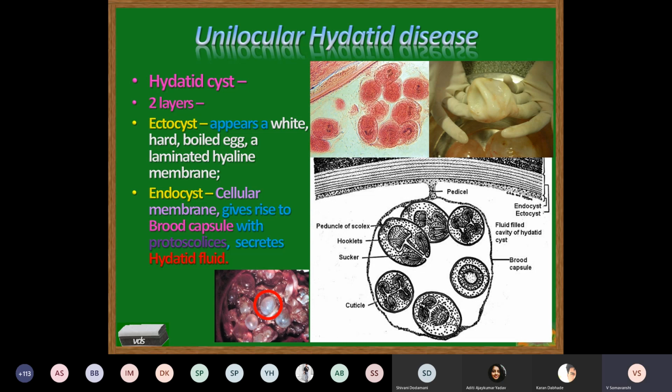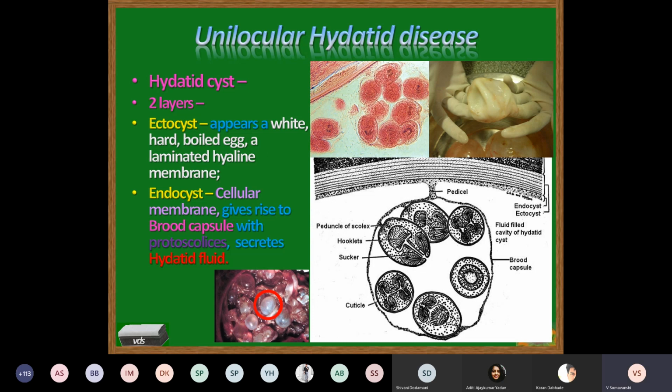A hydatid cyst consists of two layers, ectocyst and endocyst. Ectocyst is the outermost layer, which appears white, hard, like a boiled egg, a laminated hyaline membrane.